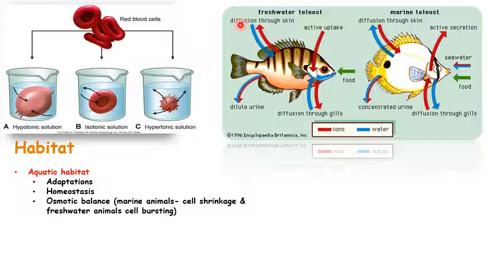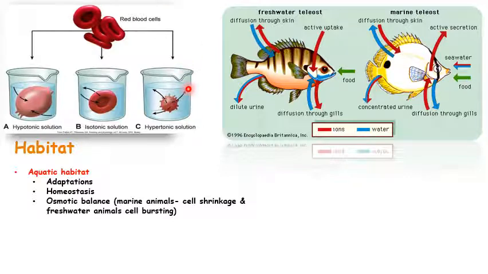Instead, water diffuses through the body, and they release a lot of water through urination. Their body is completely diluted with the water that diffuses through the skin, and during this process they lose a lot of ions that are very important for survival. To balance that, with the help of gills, they get all the ions required for survival. It is quite the opposite in a marine environment, right?